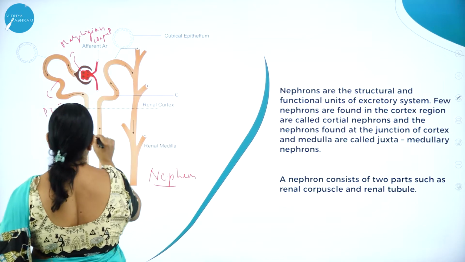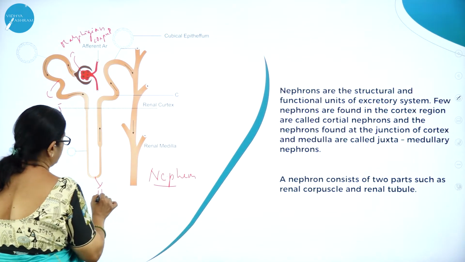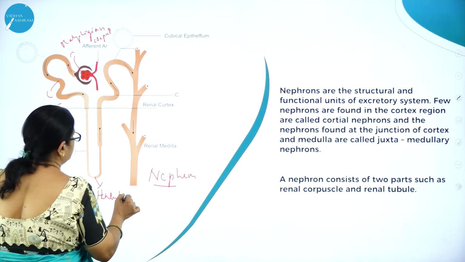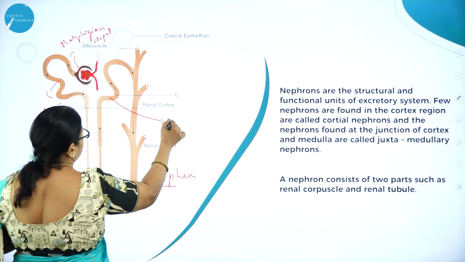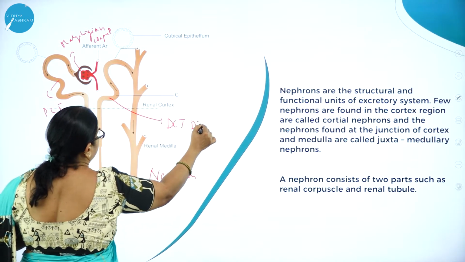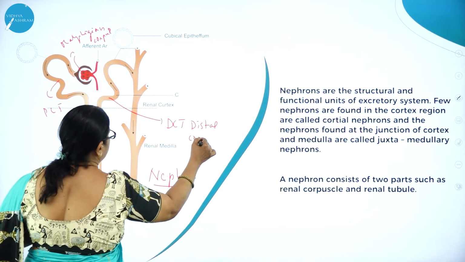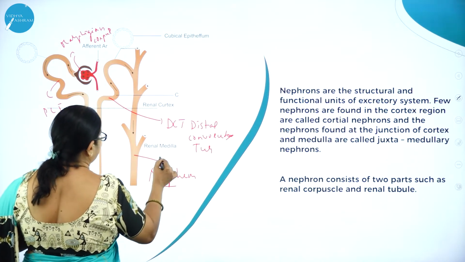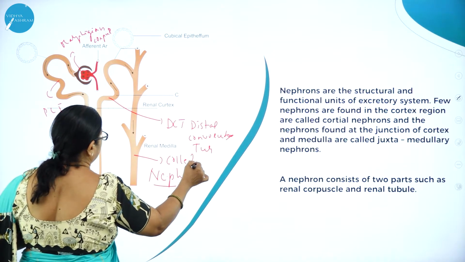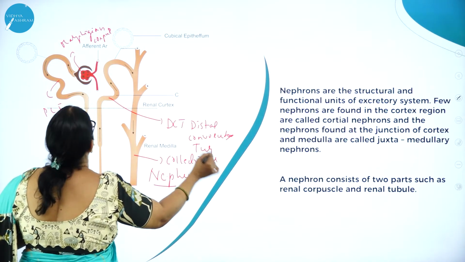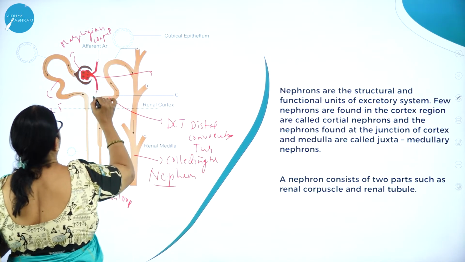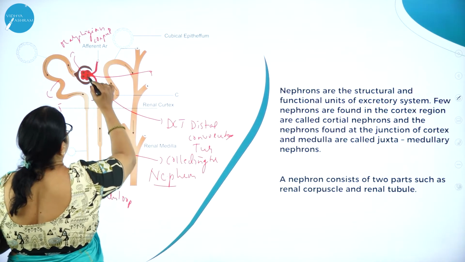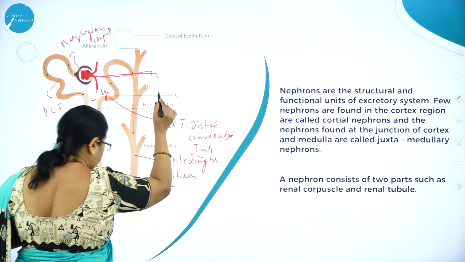Then this is called Henle's loop, and this is called DCT, that is distal convoluted tubule, and this is called the collecting tubule. Here you can see the afferent and efferent blood vessel, and here you can see the glomerulus.